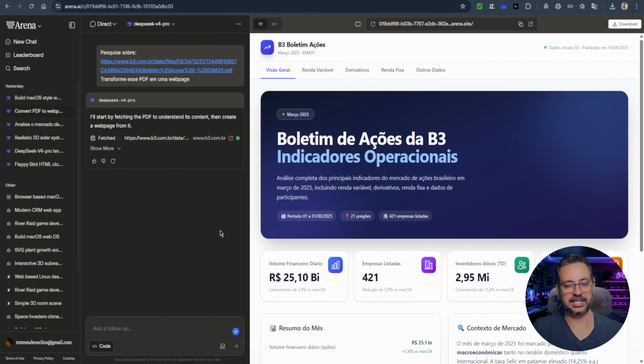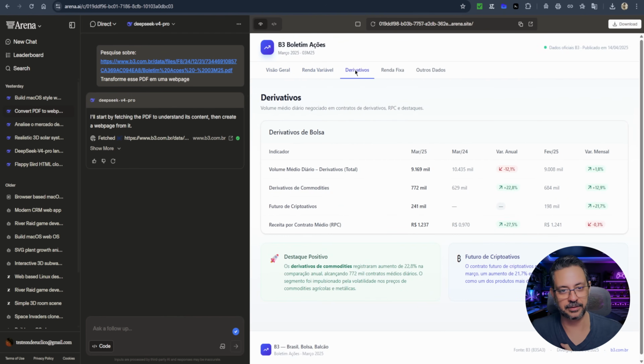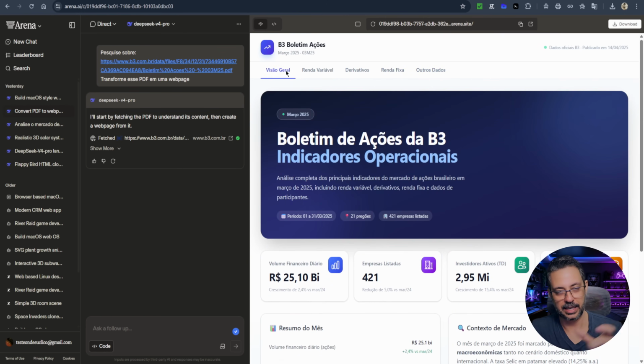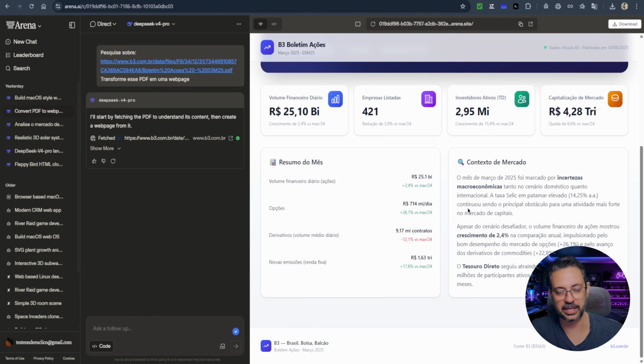Well, in this other example here, I uploaded a PDF file, and I asked the artificial intelligence, in this case DeepSeek V4, to turn this file into a web page. And this was the result delivered by DeepSeek. Notice that it's pretty cool. Here I have equities, derivatives, fixed income, other data. So it took my PDF file. Like here, in LM Arena, I can't upload a file directly, so I put the link to the file here. It searched and brought these results for me in the form of a web page.